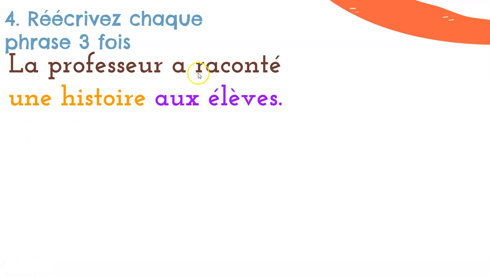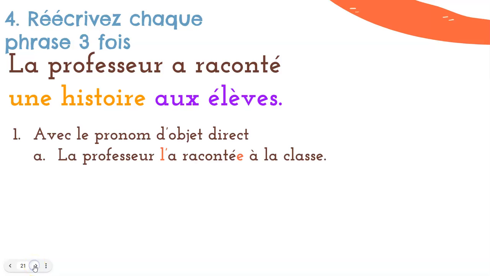Let's take a look at another one of those. La professeure a raconté une histoire aux élèves. So you should at this point be able to pause and hopefully guess how you would rewrite this with a direct object pronoun, something to replace une histoire, how you'd replace it with an indirect object pronoun, something to replace aux élèves, and how you might do it with both.